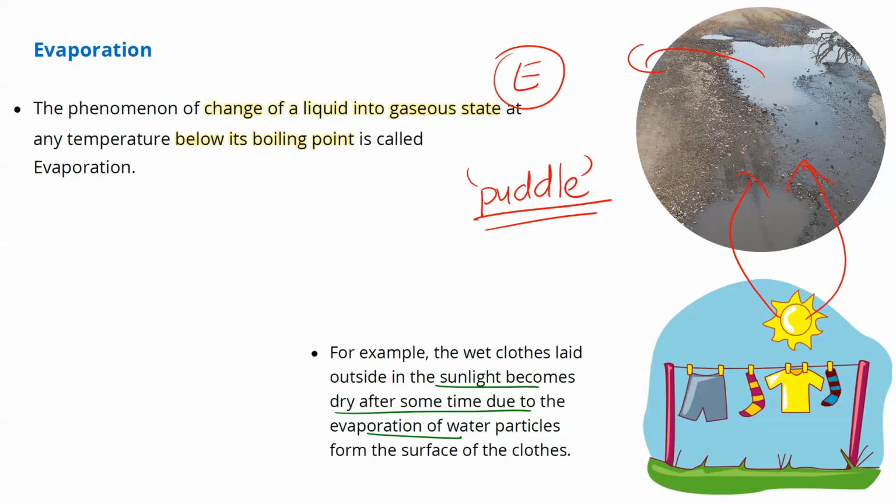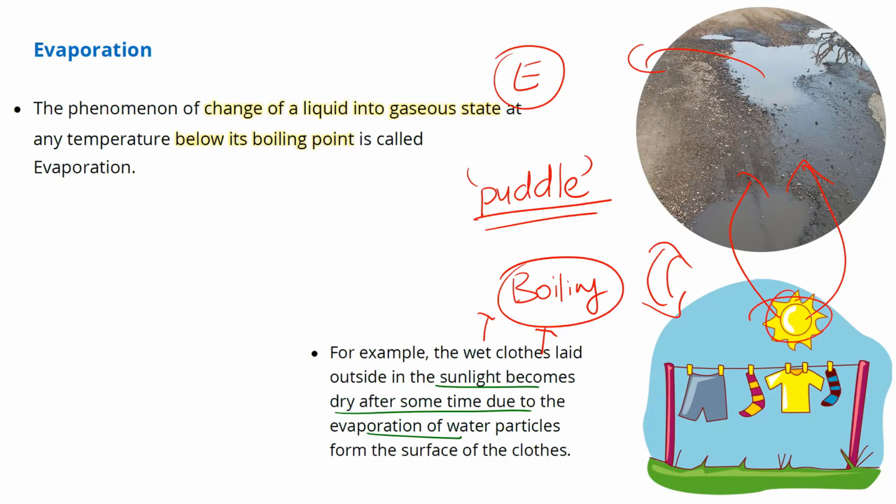So these are two very common examples that we can see in daily life. So think of that: whenever the term evaporation comes, at least these two examples should come to your mind. And if examples strike you first, you can get rid of that confusion with respect to boiling. Why? Because boiling requires heat. Evaporation doesn't require direct application of heat. Evaporation also requires heat, but doesn't require what? A large amount of heat, such as boiling. Boiling requires a very large amount of heat, that is 100 degrees Celsius. Evaporation, no. It can occur at any temperature below 100 degrees Celsius.